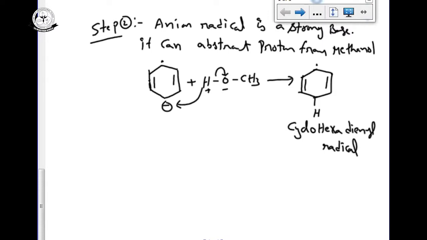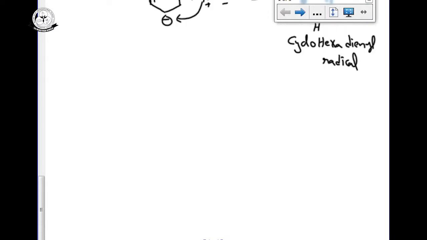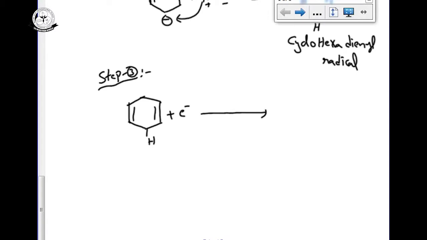This cyclohexadienyl radical, step 3. From step 2 you are getting the cyclohexadienyl radical. This will be converted into an anion by electron transfer from the sodium. So again I am taking one more electron transfer from sodium, which becomes Na plus and an electron. This electron will be transferred to the existing free radical here.